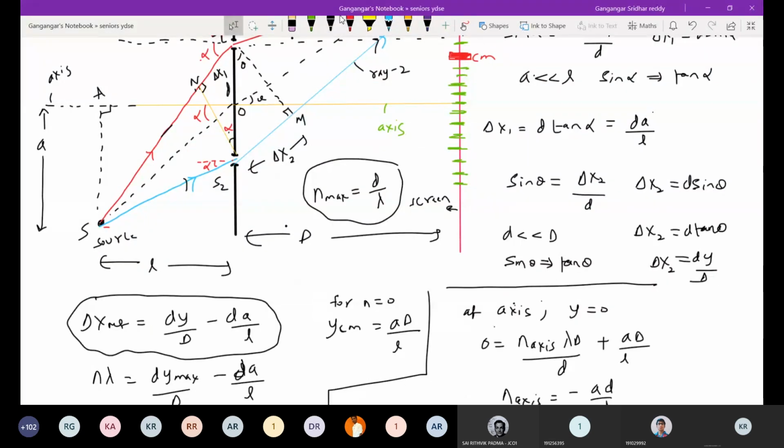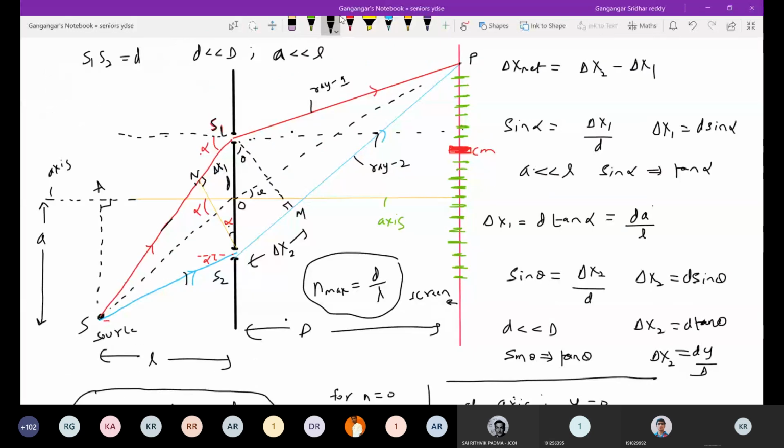This will determine that if the central maxima is above the slit S1, then you have to put the slab at the lower slit to pull it down. If the central maxima lies below the slit S1, to bring it exactly opposite slit S1, you have to put the slab at the upper slit. You do have problems of this kind where a student has to be alert. Unless you locate the exact position of YCM, meaning whether YCM is greater than D by 2 or less than D by 2, you can't decide. I think that matters.